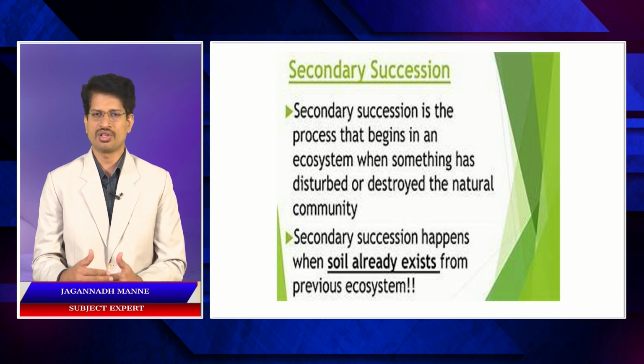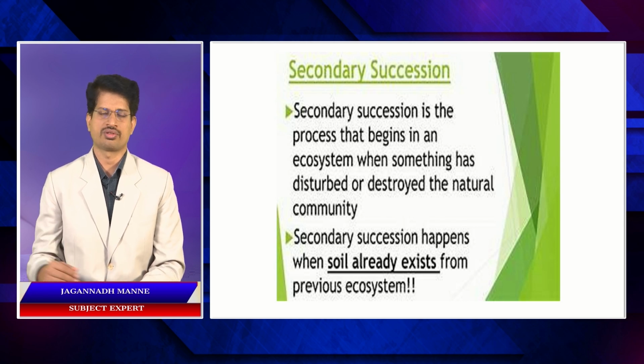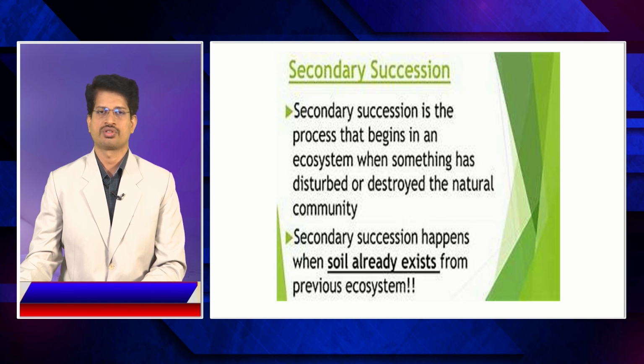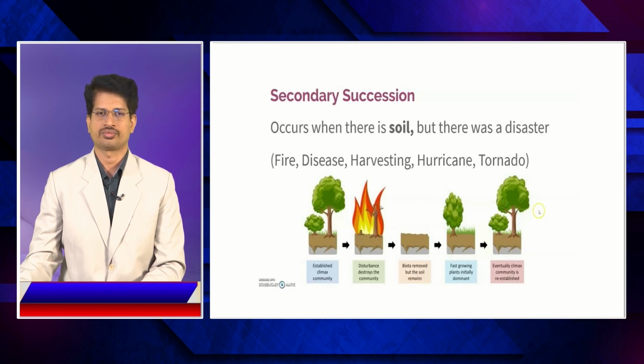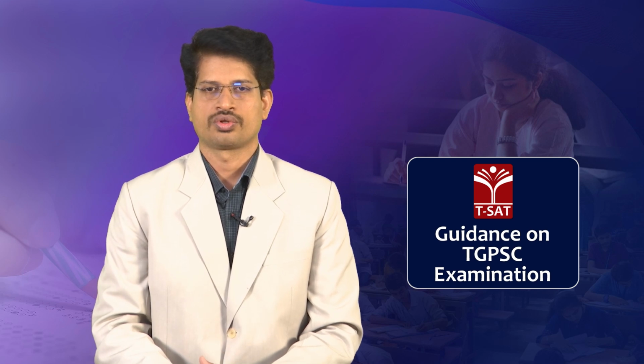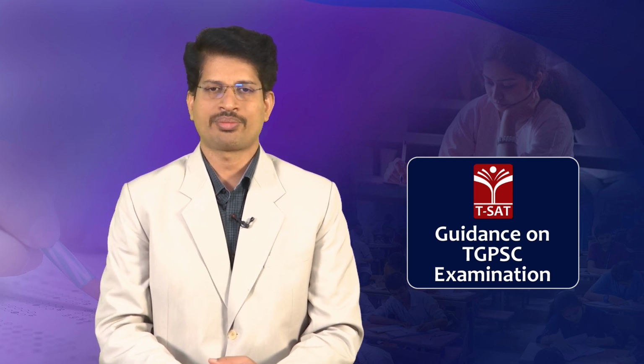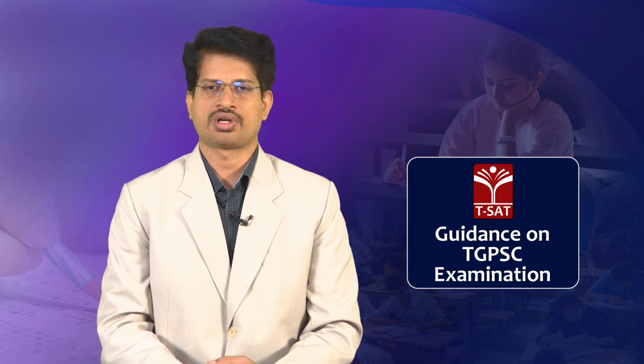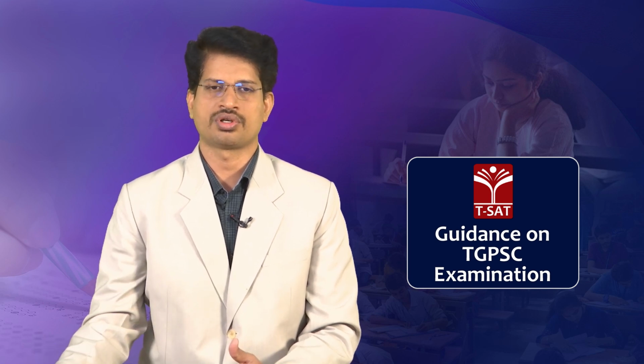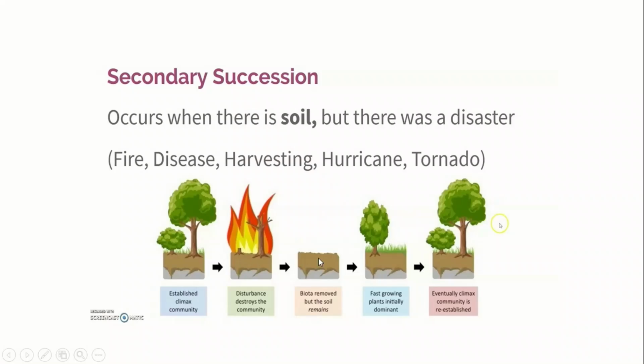When a previous ecosystem exists at that particular place, secondary succession happens after the destruction of the existing species or biodiversity. This happens because of a disaster, and then regrowth happens. This is how secondary succession happens. The existing ecosystem is destroyed, and later it regrows, leading to secondary succession.